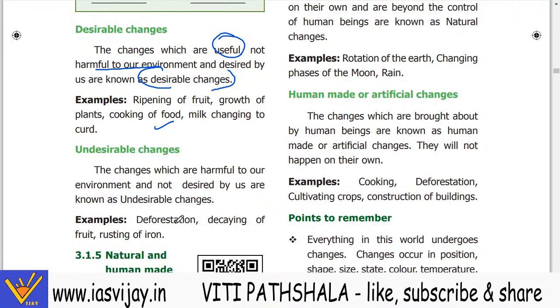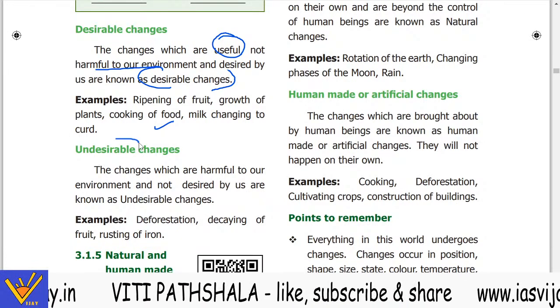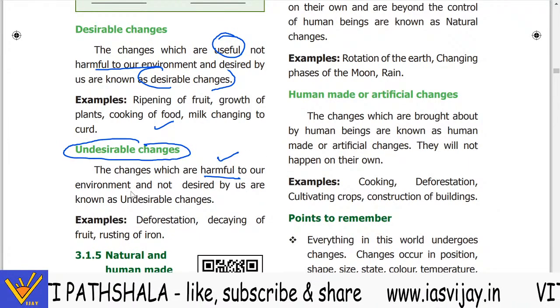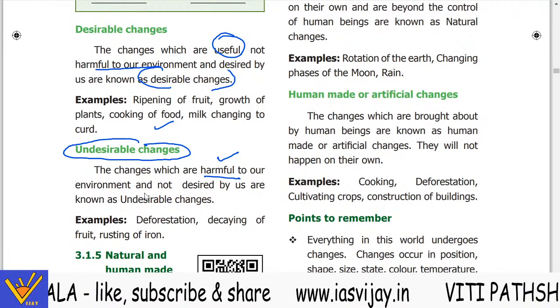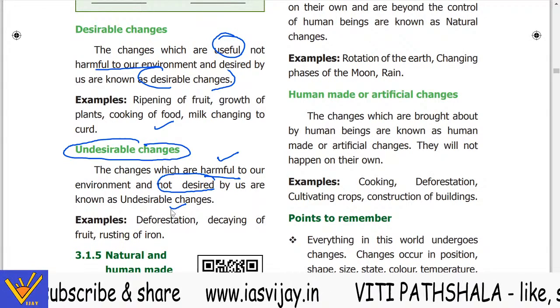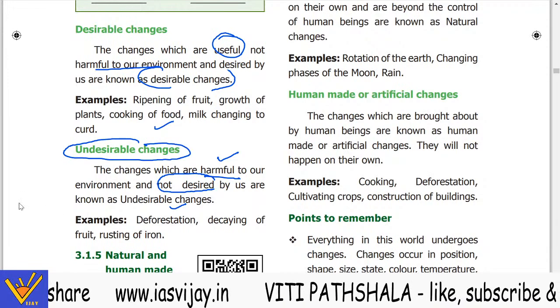So there could be many reasons. Undesirable changes are those which are harmful to our environment, which are not desired by us, like deforestation or forest fires.